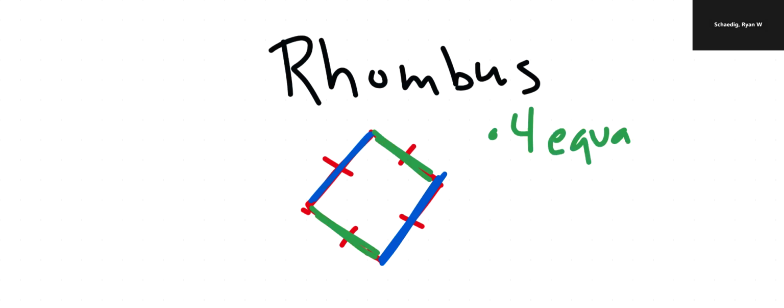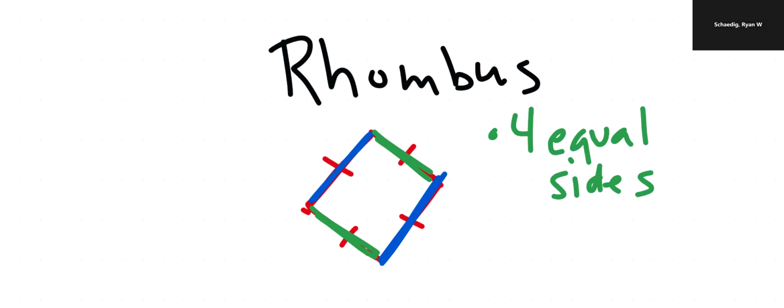That's it. So it's kind of funny, because the square needs four equal sides and four right angles. That makes a square. A rectangle only needs four right angles. It doesn't need four equal sides. That makes a rectangle. And the rhombus actually only needs four equal sides. It doesn't need to have four right angles. And so that's where things can get tricky.